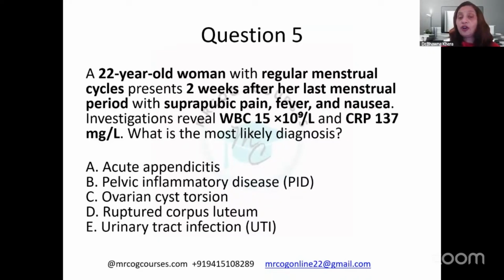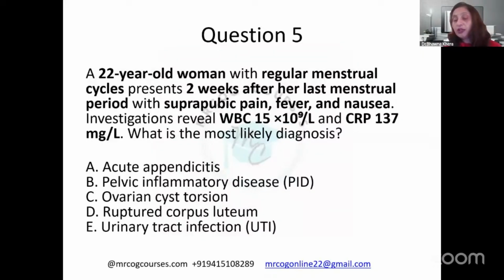Now if we look at the options, in infection, the options are acute appendicitis, pelvic inflammatory disease, and urinary tract infection. Out of these, acute appendicitis has unilateral pain, right? Localized to that particular site where the appendix is. Secondly, there will be some bowel related symptoms as well. In UTI, there will be dysuria at least, some urinary symptoms, which are not there.